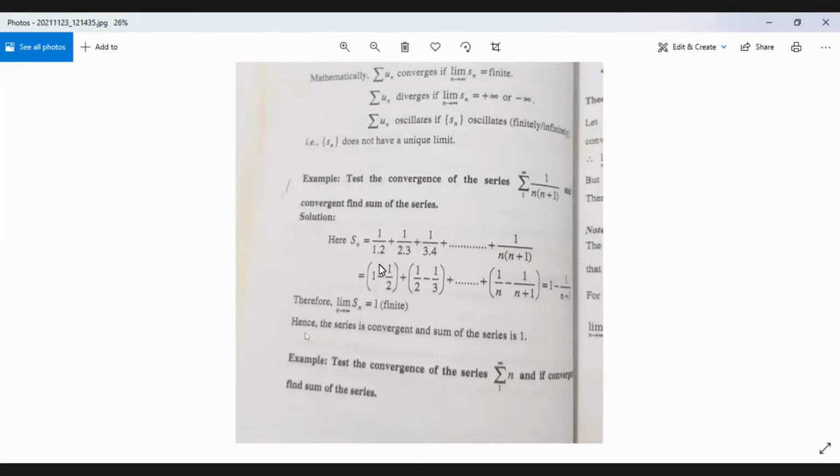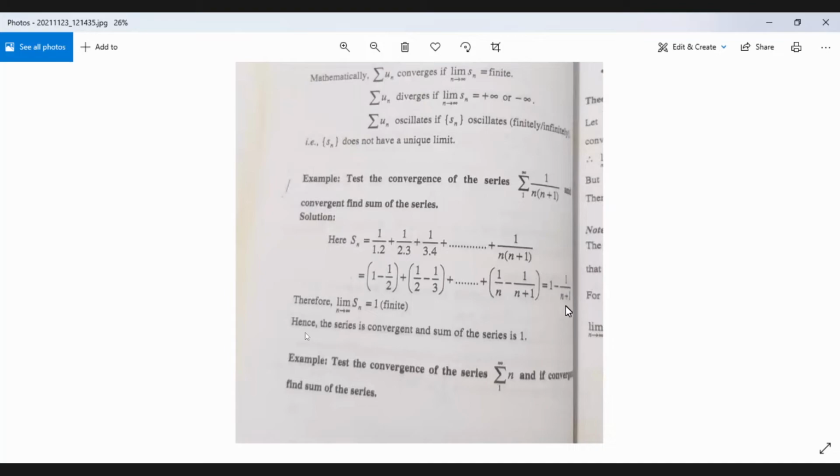So 1 by 1 into 2, that can be written as 1 minus half, then 1 by 2 into 3, then half minus 1 third, 1 by 3 into 4, 1 third minus 1 fourth, etc. Last one is 1 by n minus 1 by n plus 1. So minus half plus half will cancel out. Next term will be 1 third minus 1 fourth. So 1 third and minus 1 third will cancel out. Ultimately, that will be 1 minus 1 by n plus 1.